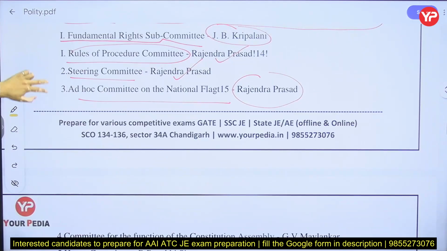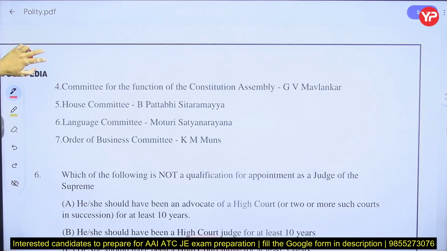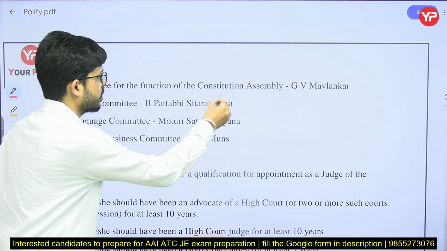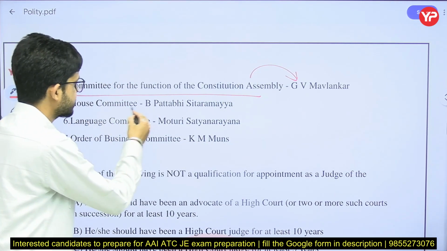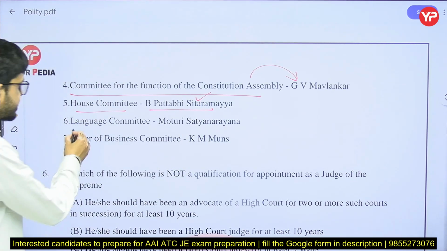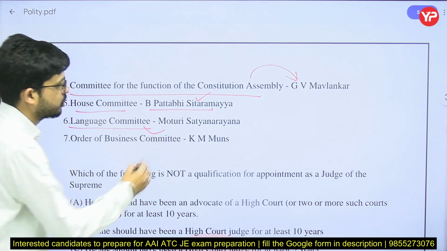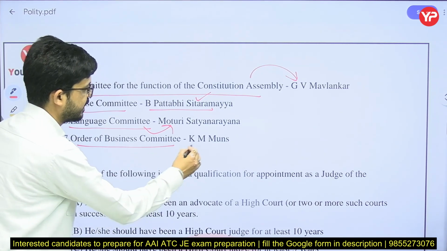Next our question is, there are also some committees. Committee for the Function of Constituent Assembly, that is J.V. Mavalankar. House Committee is related to P. Pattabhai Sitaramaiya. Next, Language Committee is Moturi Satyanarayana, and Order of Business Committee is K.M. Munshi.